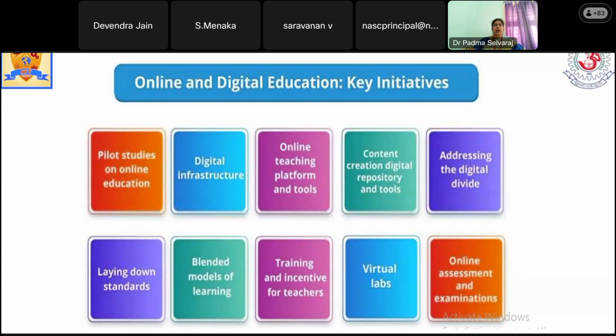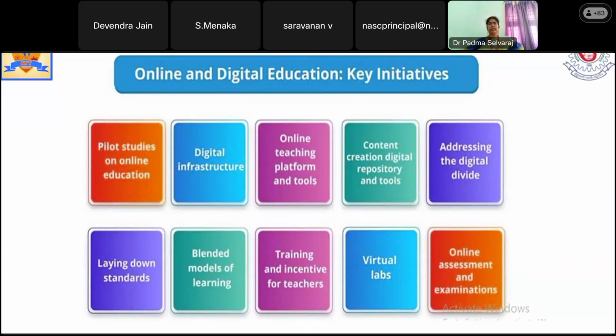So what will be the online digital education and key initiatives? For the special children who are physically challenged, they are also treated equally when they are coming to school. They have to be given more attention. This we have also discussed at the school education level. But they have introduced an app, Divya. Through this app, they are focusing on special children, including speaking aids. Other activities related to those students are also mentioned.